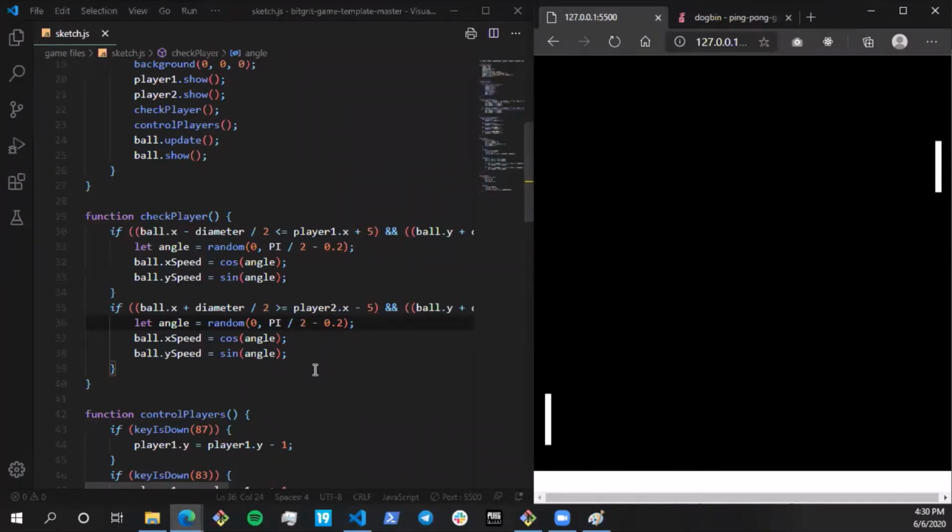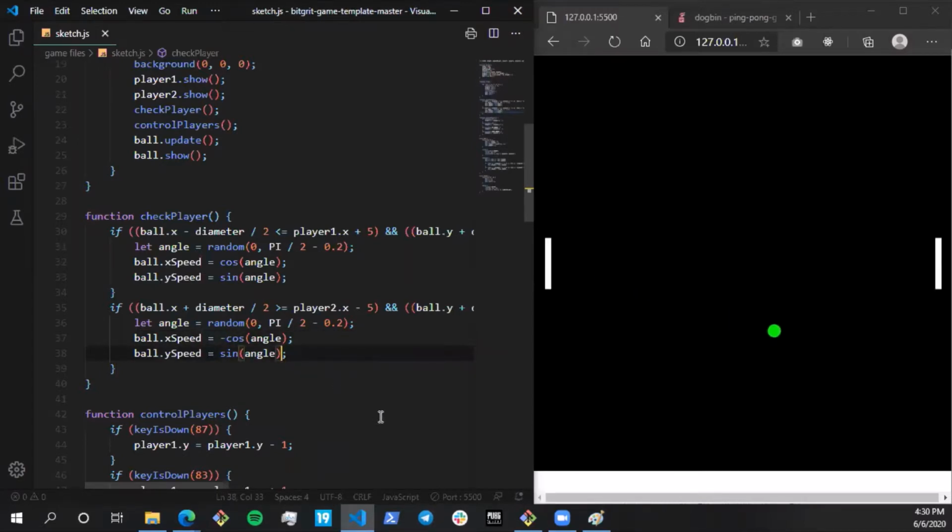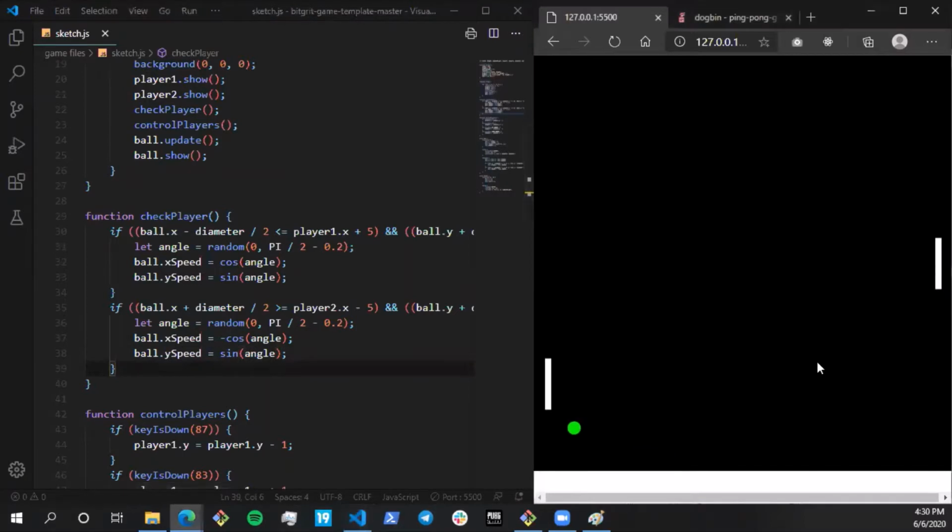Oh, all right, I see what's happening. Over here, the ball speed is becoming positive. Cos of angle between 0 to 90 degrees is positive, so instead of being thrown towards the left, it's being thrown towards the right. I hope you guys get me. Over here it should be negative, because I want the ball to move towards the left when it's hitting the second paddle. For that I'll have to add the negative sign, because cos and sine between 0 and pi by 2 are always positive. I think it should be working. Yeah, works fine.